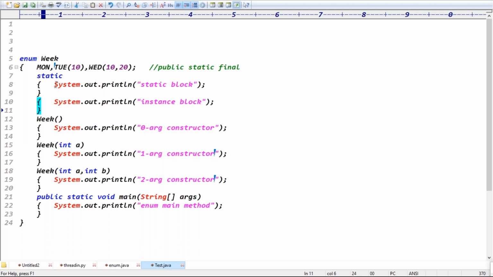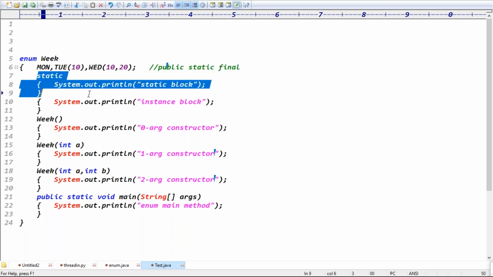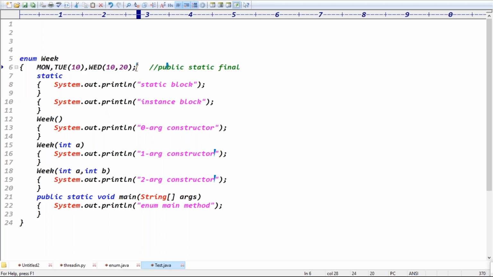Yes or no? The first point you have to remember: if the application contains static variables, static constants and a static block, whichever we declared first is executed first. Which one did we declare first here? Constants are declared first. So first of all, constants will be loaded. Monday is a constant. When this constant is loaded, this constant is an object, right? That's what happened here.